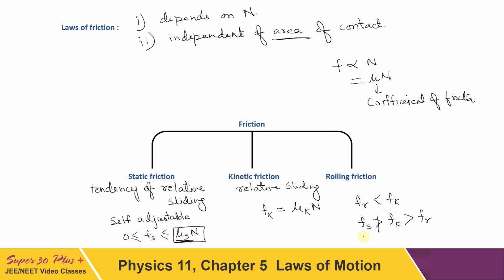One other thing we can write is that mu s N is greater than mu k N is greater than mu r N. Now this is true because it is the limiting value of static friction, which is always more than kinetic friction, and of course it is more than rolling friction. And from here we can write this as well, that mu s is greater than mu k is greater than mu r. So don't be in confusion. Never write that static friction is always more than kinetic friction. Its limiting value is more than kinetic friction.